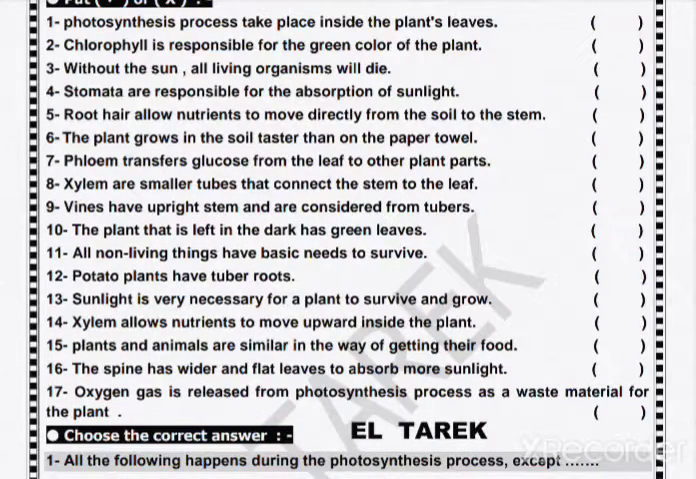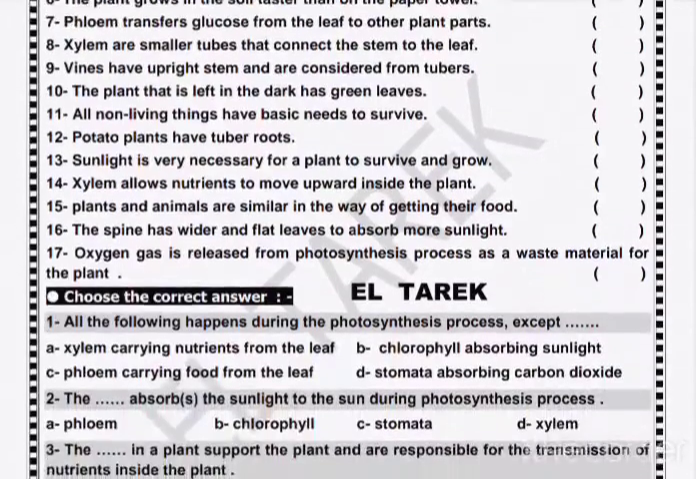Number 15: plants and animals are similar in their way of getting their food. False. Number 16: the spine has wider and flat leaves. You are reading the question, the spine of course is wrong. False. Oxygen gas is released from photosynthesis as a waste material for the plant. True.